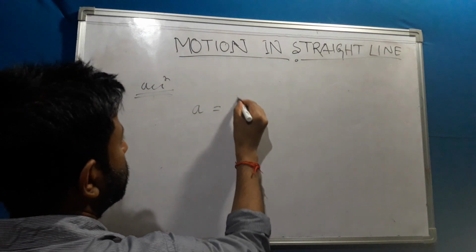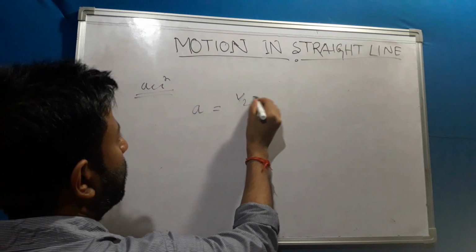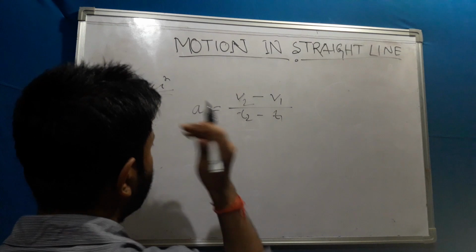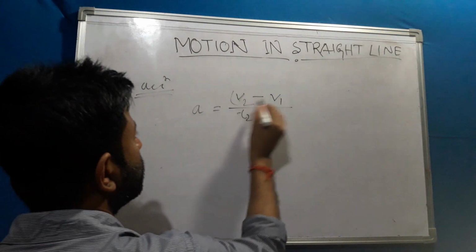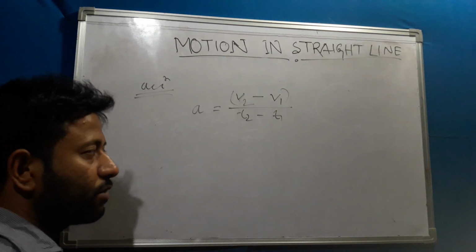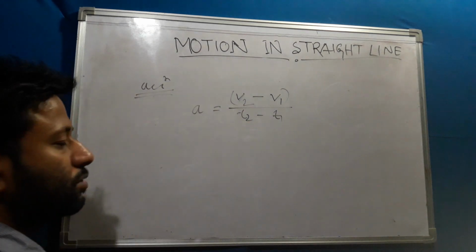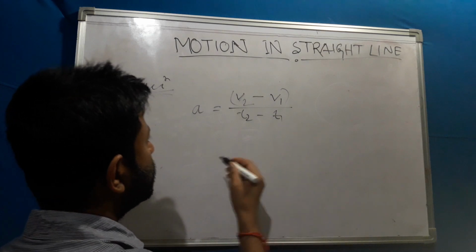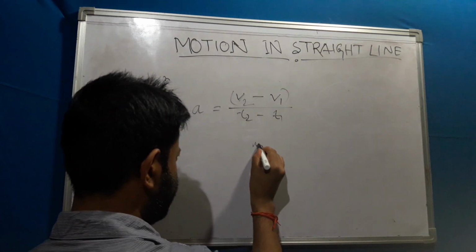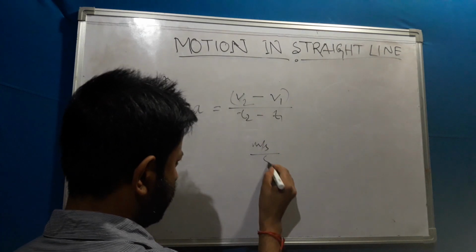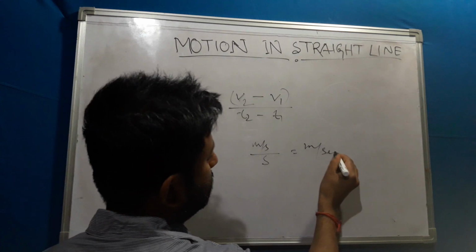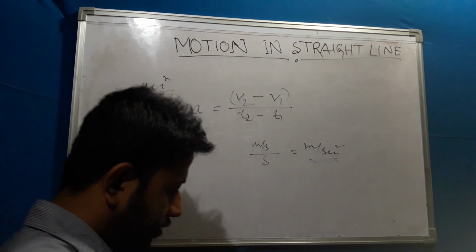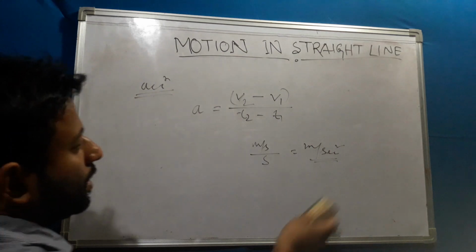So acceleration a equals final velocity v2 minus initial velocity v1, divided by final time minus initial time. You see this is a change of velocity. Velocity is a vector quantity, that's why acceleration is also a vector quantity. What will be its unit? It's a change of velocity, that means meter per second, divided by time, the rate of change, so the unit is meter per second square.